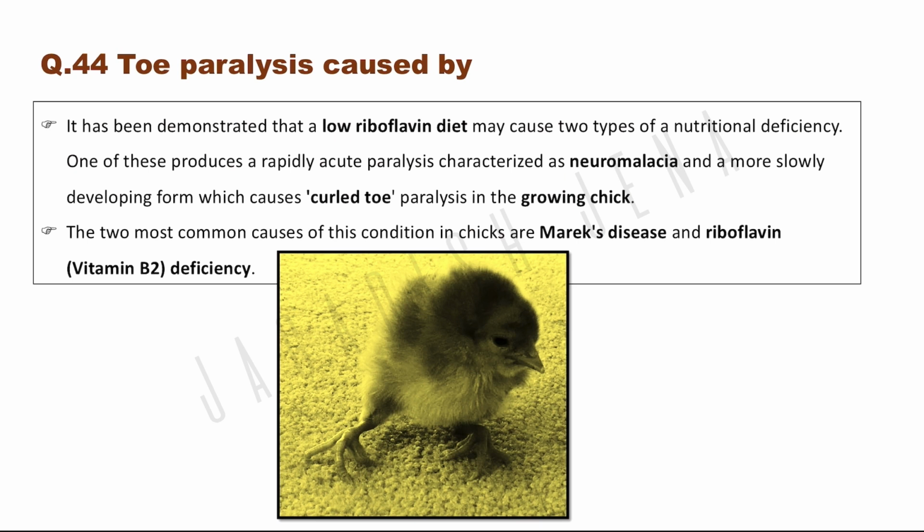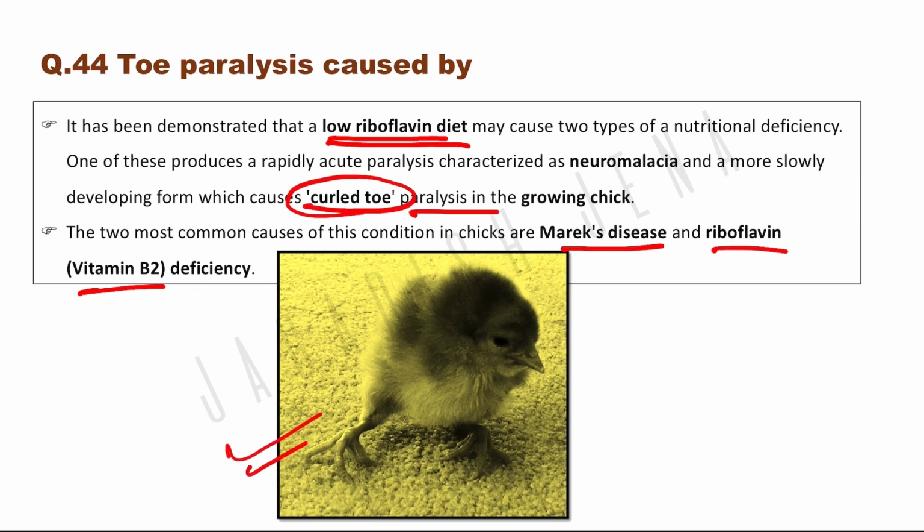Toe paralysis caused by what? Toe paralysis is a disease seen in chicken or hen. It is due to a low riboflavin diet. It may be due to Marek's disease or low riboflavin, that is vitamin B2 deficiency. So it causes curled toe paralysis. Here you can find an image of the symptom. What it does is, curled means one of its legs remains bent.